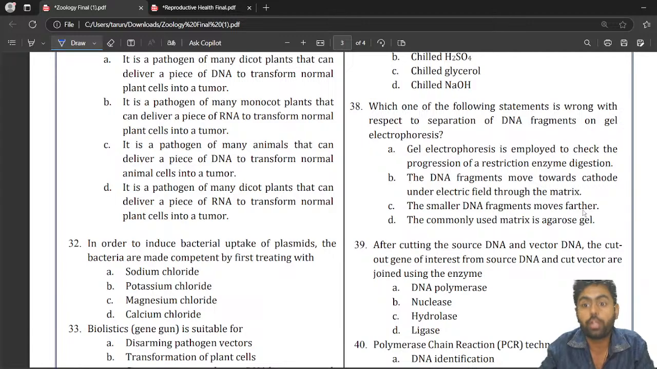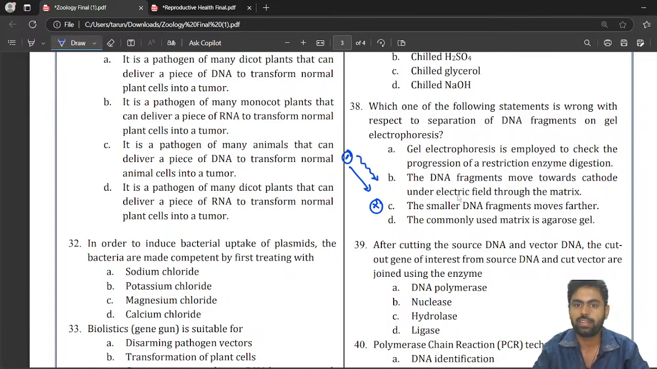Gel electrophoresis is employed to check the progression of a restriction enzyme digestion, how it is digesting, what are the fragments we have produced. So that is correct. The DNA fragments move towards cathode under electric field through the matrix. Cathode, anode, just keep thinking about that. But DNA is a negatively charged molecule, and a negatively charged molecule will move towards the positive side. So here it is negative and the opposite side is positive. So a negatively charged molecule will move towards what? Positive side. So here it is not correct.